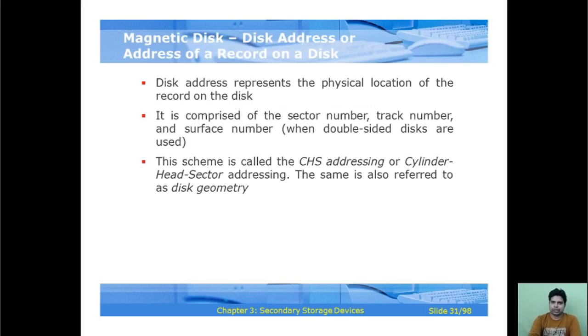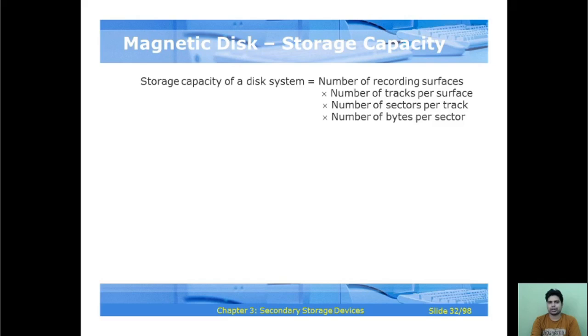Magnetic disk address, or the address of a record on a disk. These are some key characteristics of the magnetic disk. A disk address represents the physical location of the record on the disk, and it is comprised of the sector number, track number, and surface number when double-sided disks are used. This scheme is called CHS addressing, or cylinder head sector addressing, and the same is also referred to as disk geometry.